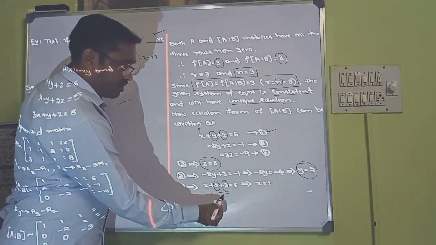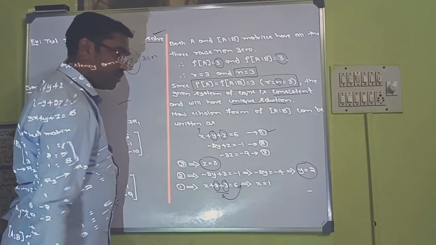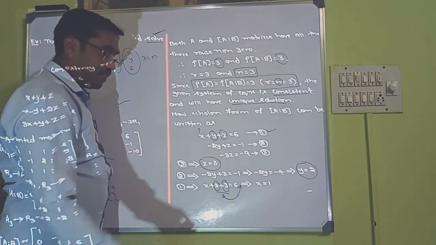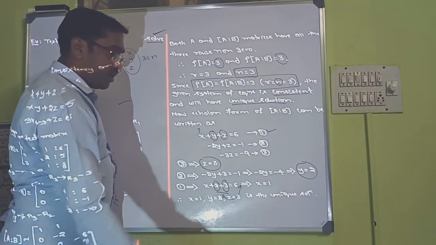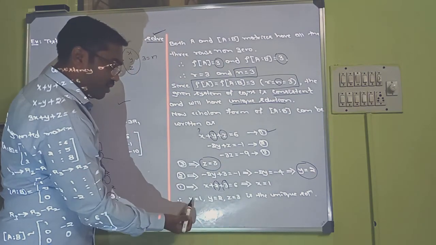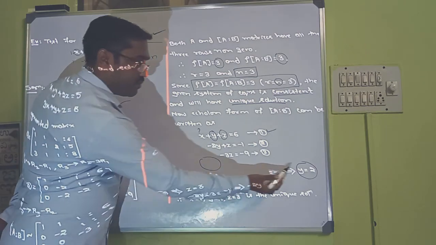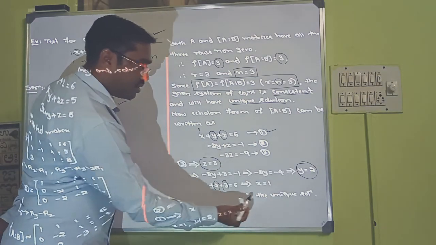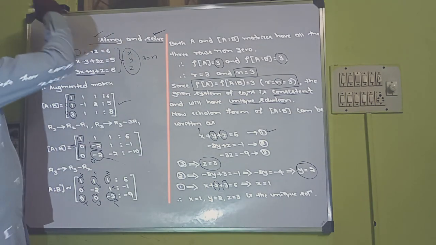So 2 plus 3 is 5. If you take this 5 to the RHS, you will get minus 5. 6 minus 5 is 1. See, we got all the values of x, y, z. X is 1, y is 2, z is 3. This is the unique solution we got.